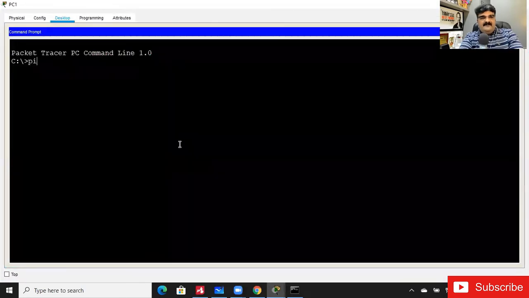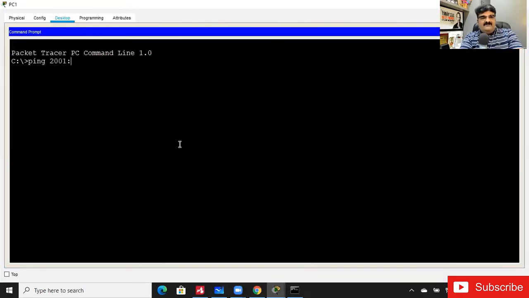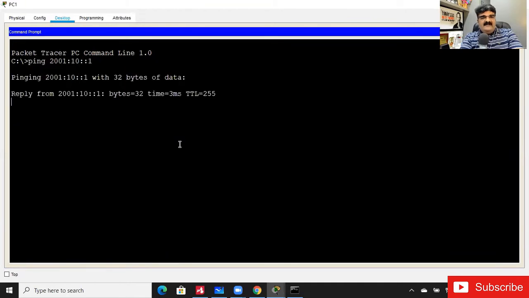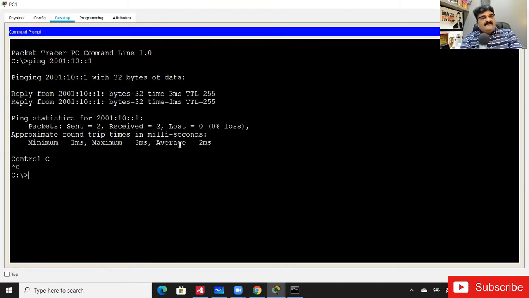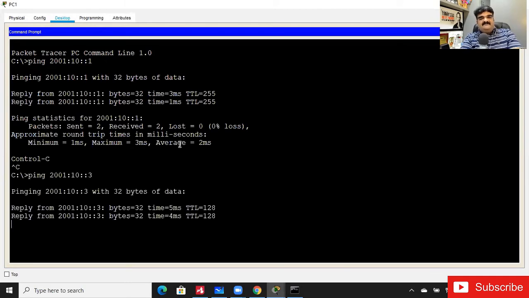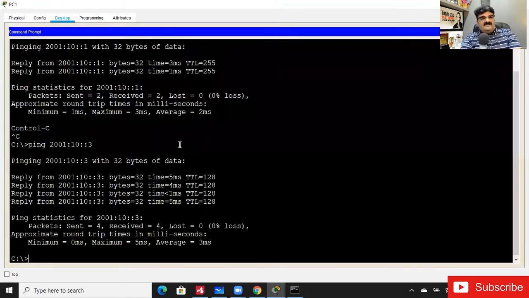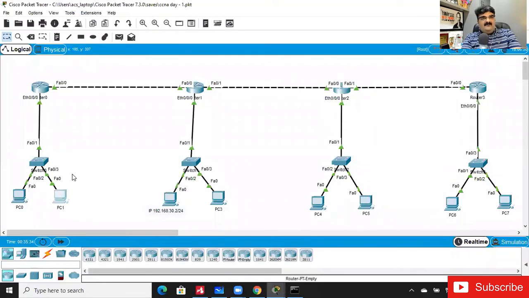Command prompt, ping 2001:10::1. Yeah, I'm able to ping my router, and let me ping my neighbor. Yes, so I'm getting ping and everything is done. Okay, so it is okay now.